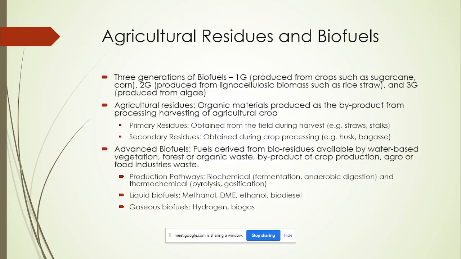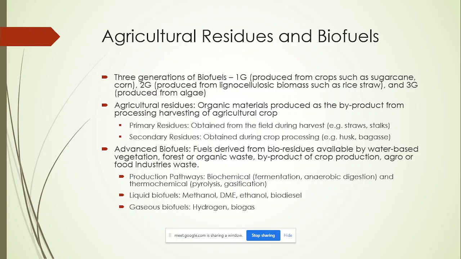So there are three generations of biofuels. Agricultural residues or crop residues can be of two types: primary residues, which are obtained from the field during the harvest, for example rice straw and so on. While harvesting the crop you get this residue. And the secondary residues are obtained during processing. For example, you have rice husk, which is obtained after processing of the paddy. So advanced biofuels are produced from these residues, both primary and secondary, through different methods.